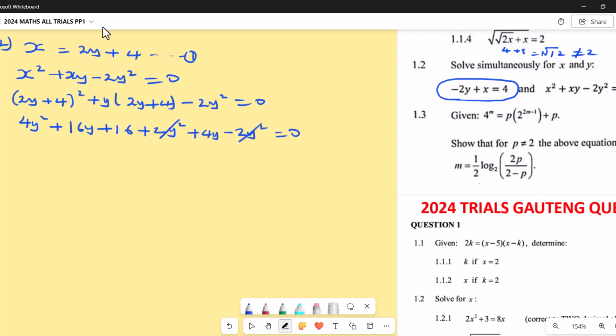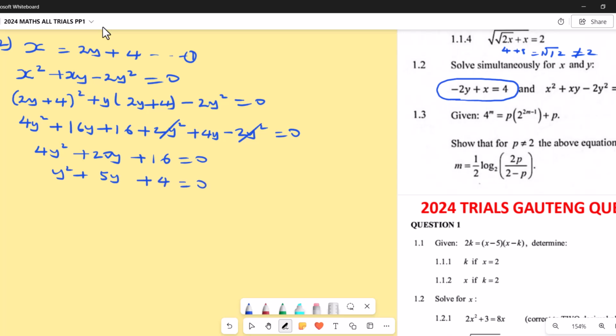So we have 4y squared, then 16y plus 4y makes 20y, and plus 16 equals 0. Divide through by 4, we get y squared plus 5y plus 4 equals 0.